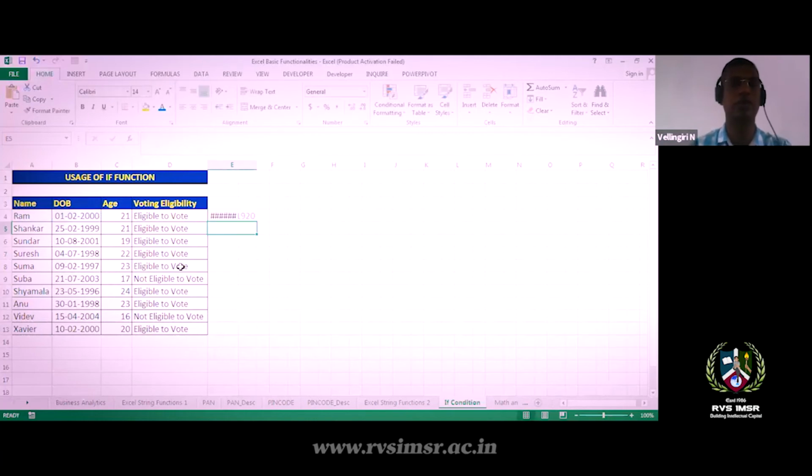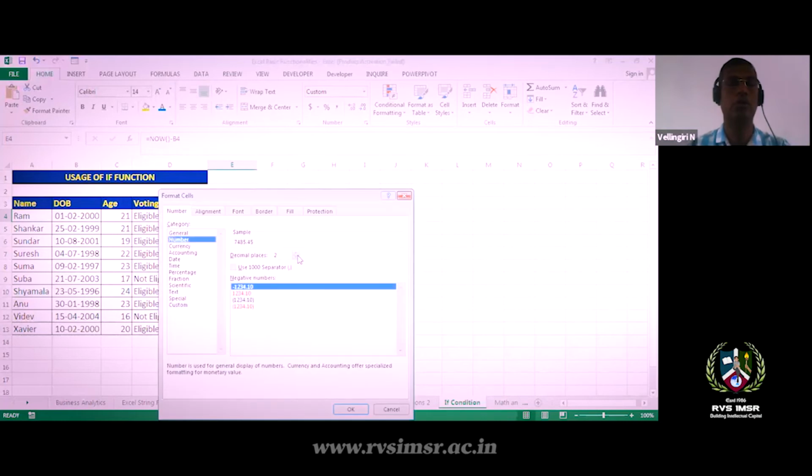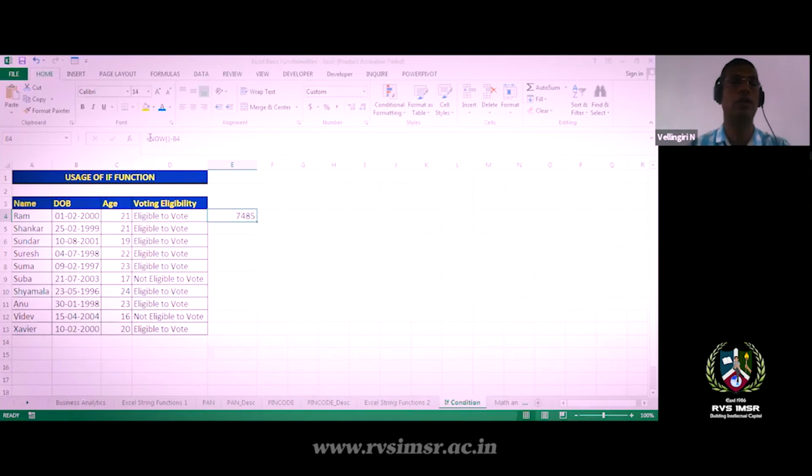So I get this as a date, and I can make it a number. I don't want digits, and I divide that by 365. So we find out how many years. I want to test whether this candidate has the capability to vote, that means having the age eligibility.